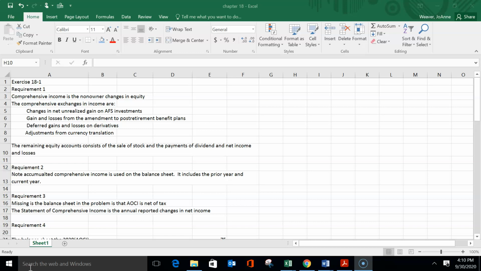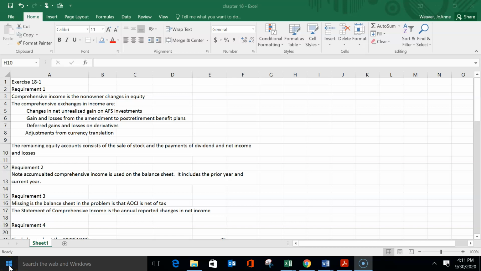And retained earnings is affected by any dividends that are distributed to the owners. So they are part of equity, but they deal with the ownership, whereas the accumulated other comprehensive income are exchanges and transactions that are not related to the owners. They are non-owner related. So that's why they defined comprehensive income as exchanges with the corporation with non-owners.